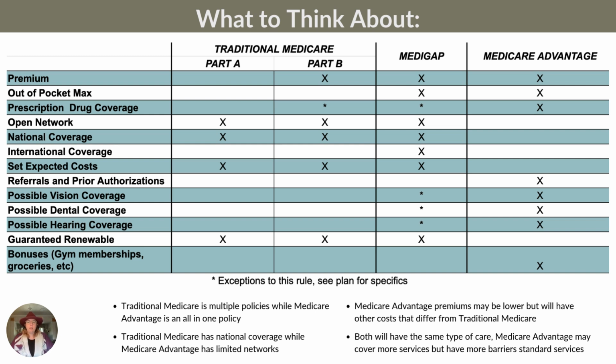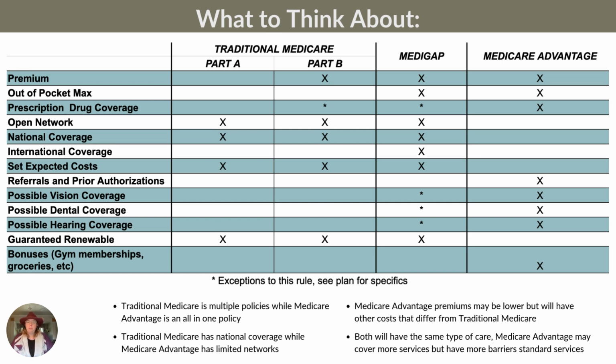Knowing what each plan includes or does not include will help in making the decision on what to select easier. This grid will help you see what the benefits belong to each plan so that you can make a decision based on those benefits that are the most important to you. Remember that traditional Medicare isn't just one policy, while Medicare Advantage is an all-in-one policy. With traditional Medicare, you may want separate drug, vision, dental, and supplemental coverage. Traditional Medicare allows you to use almost any doctor in the United States, while Medicare Advantage has a limited network.